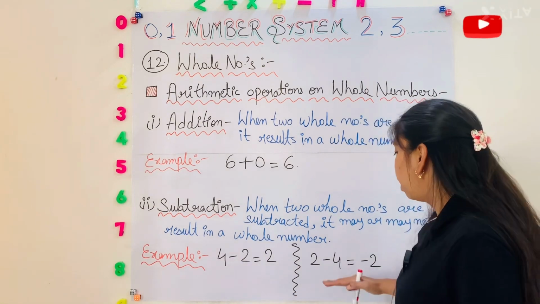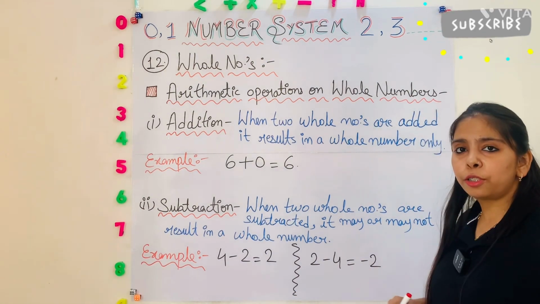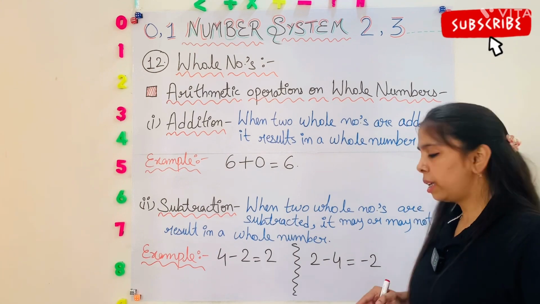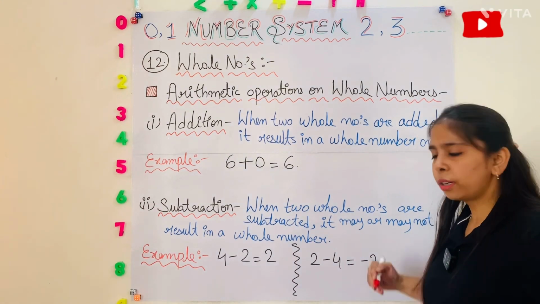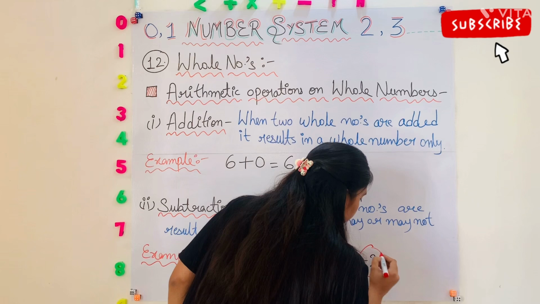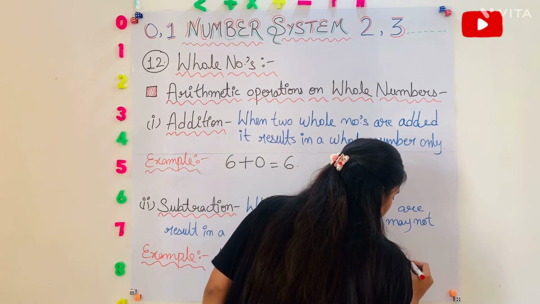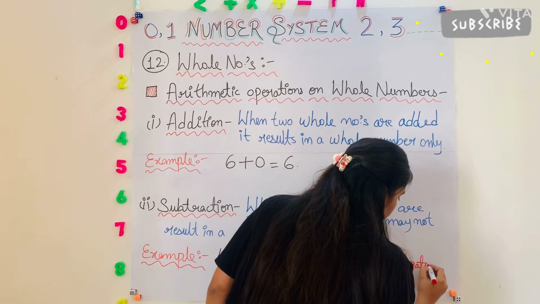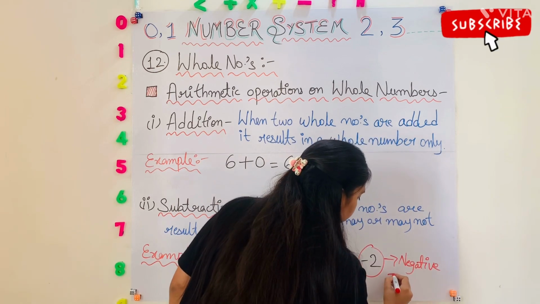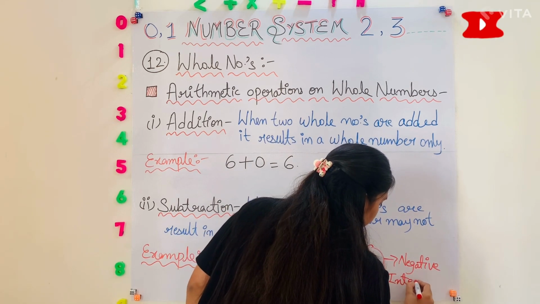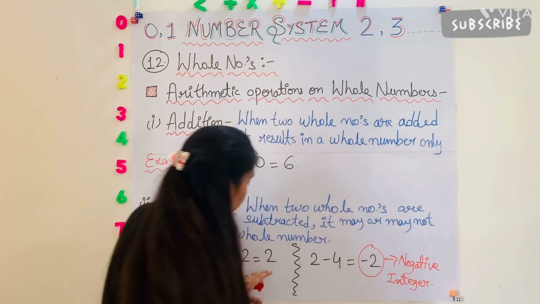2 is a whole number. But 2 minus 4 is equal to minus 2. Minus 2 is not a whole number. It is a negative integer. Okay. But 2 is a whole number.